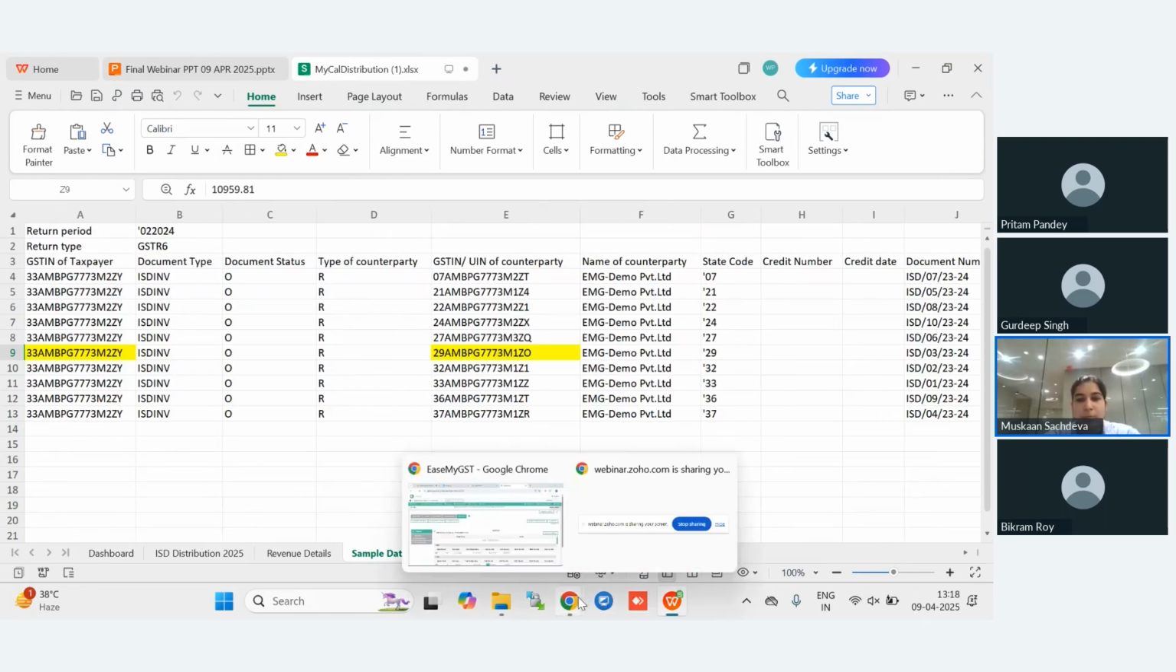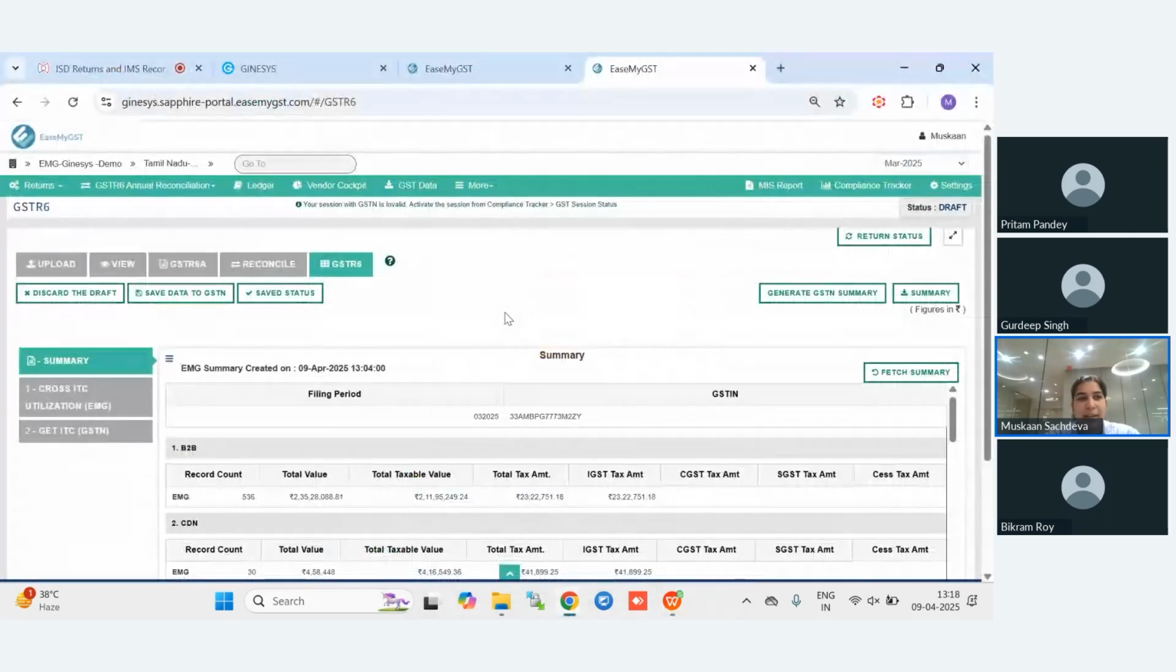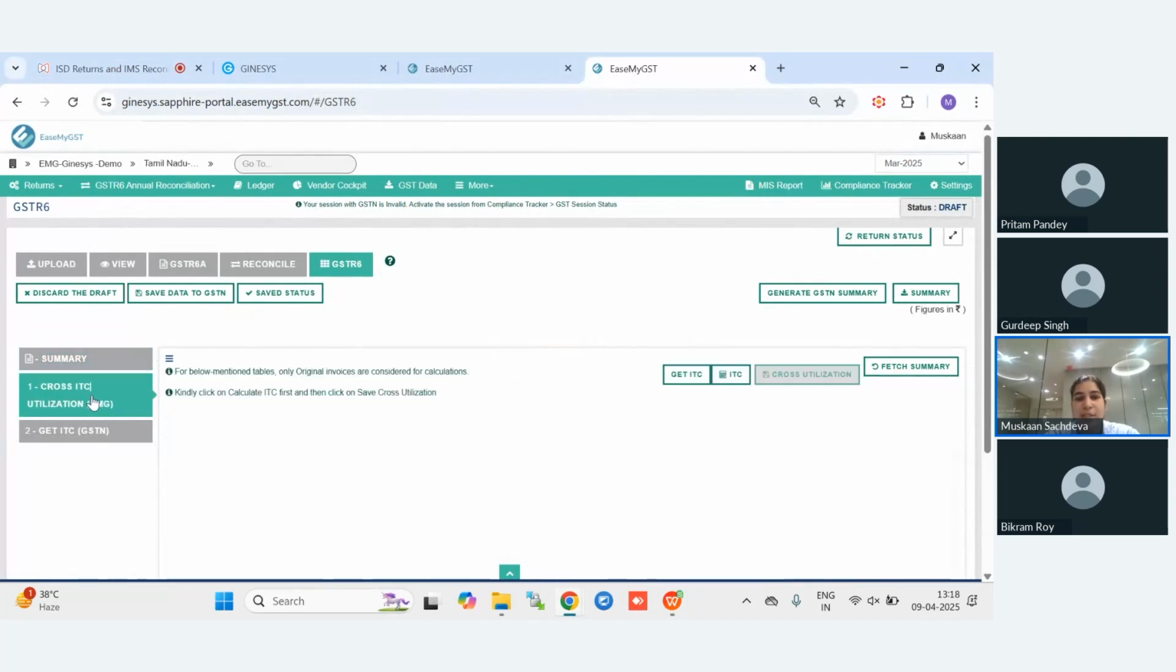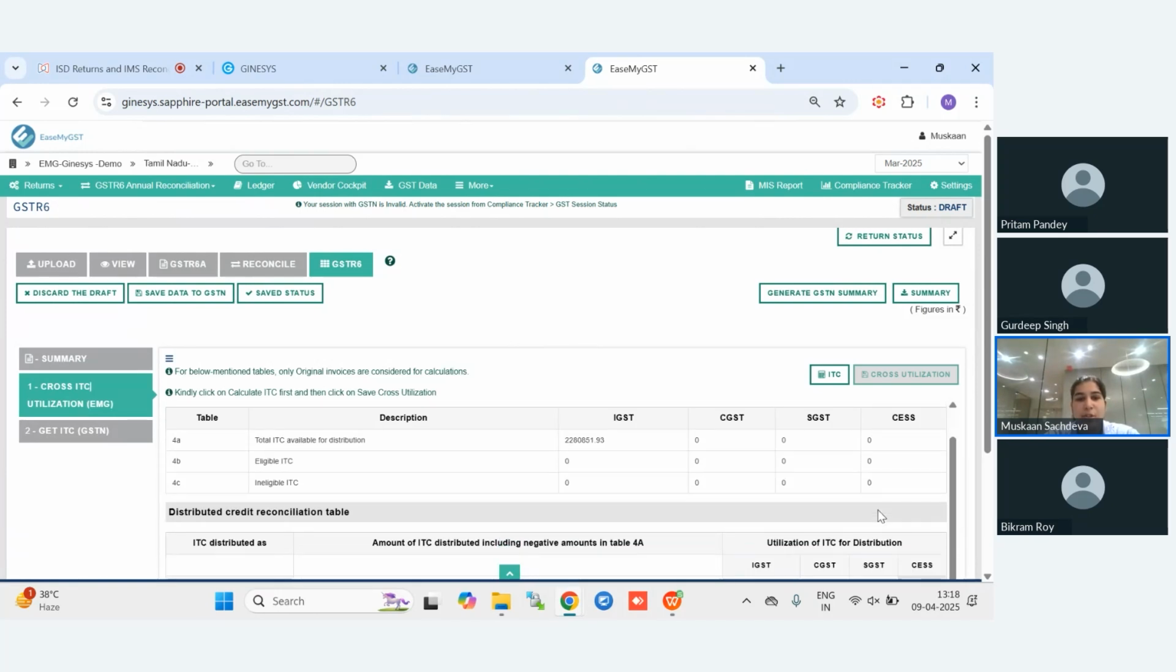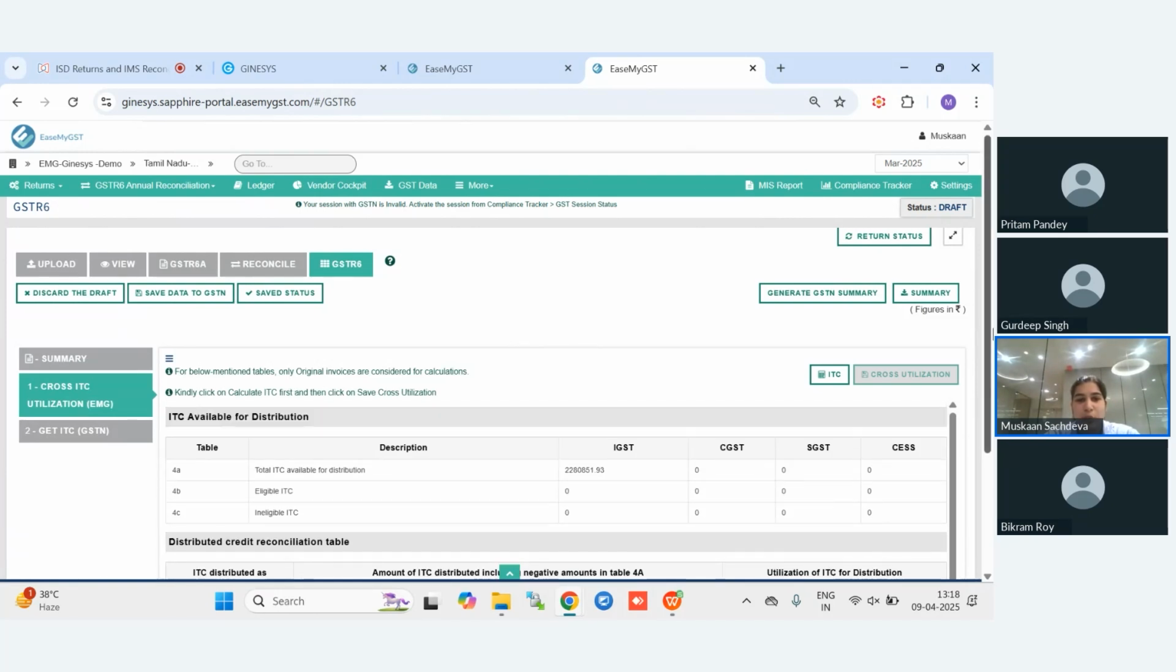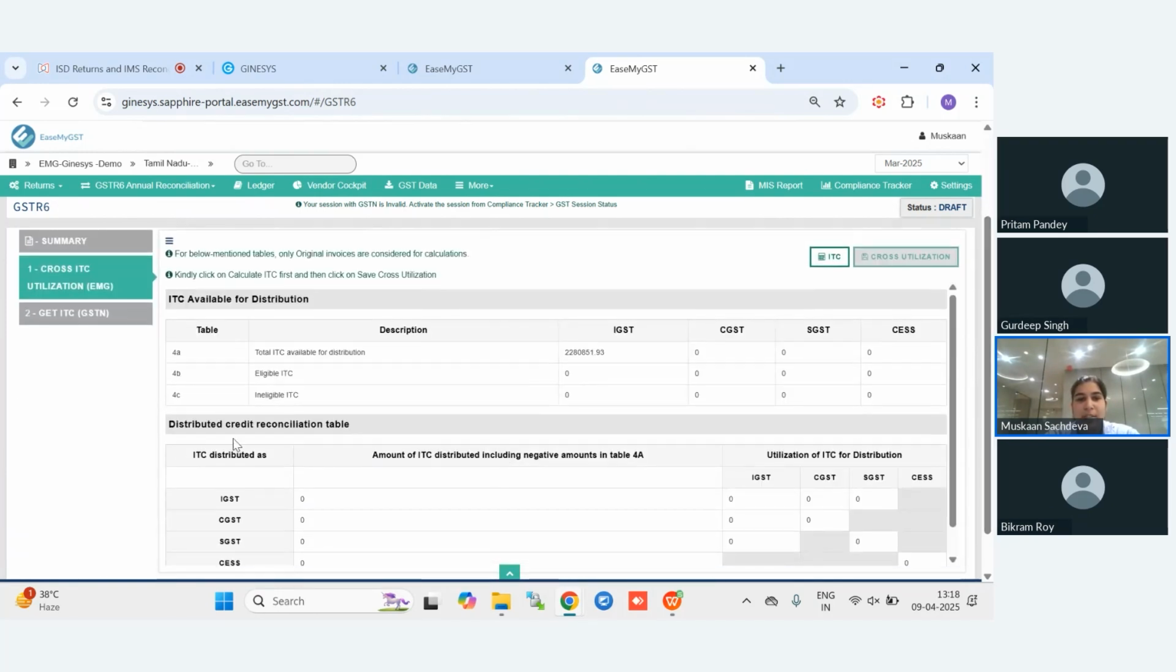So here I will show you, once we have divided the input, we will go to this section, cross ITC utilization. In the cross ITC utilization, I hope you can see that there are two tables shown. It is showing amount 0 because this is a demo account and we have not uploaded the input. So it is showing the two tables of distribution, ITC available for distribution and distributed credit reconciliation table. Here it is showing the IGST, CGST and all the taxes distributed.